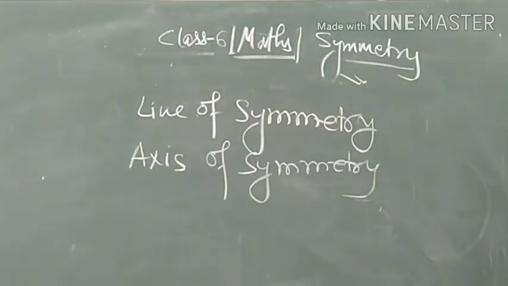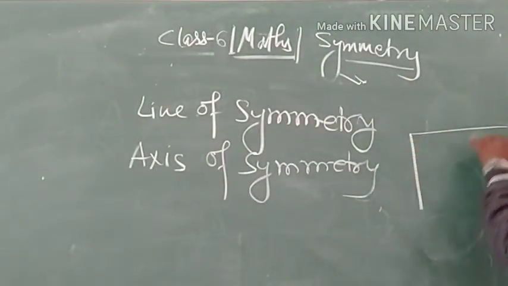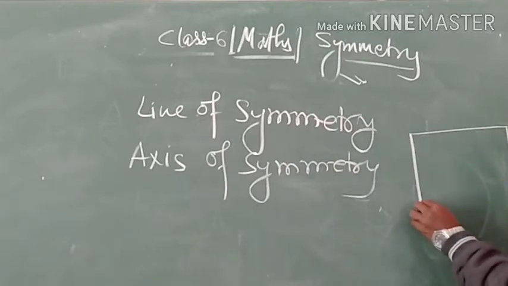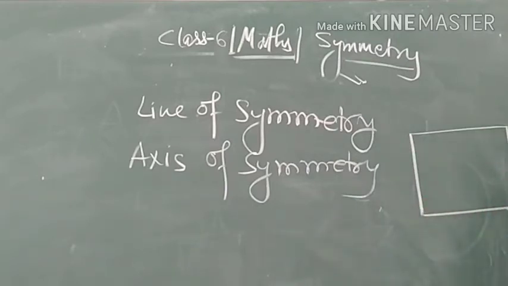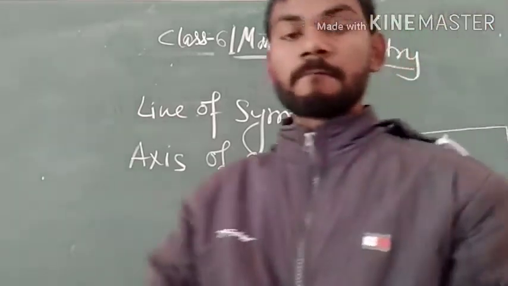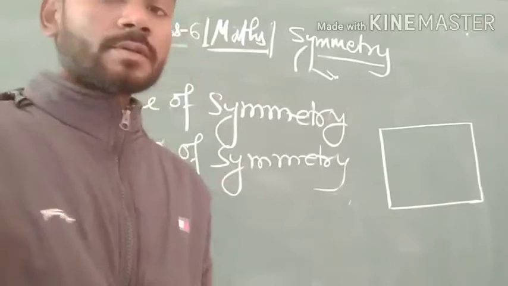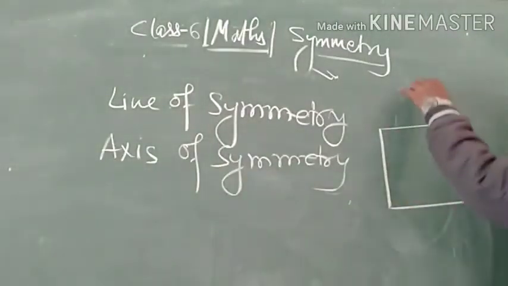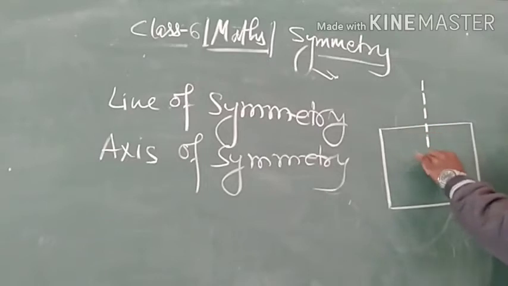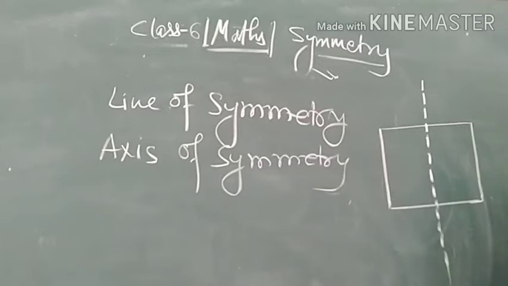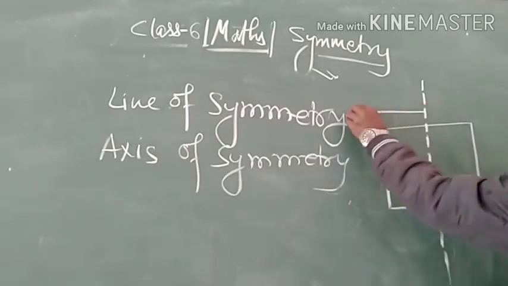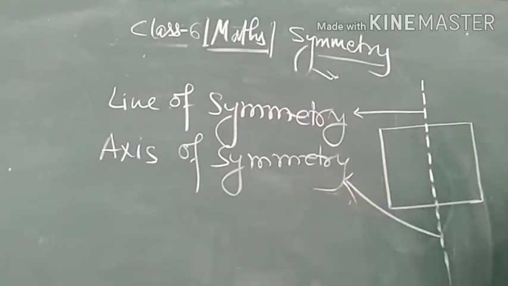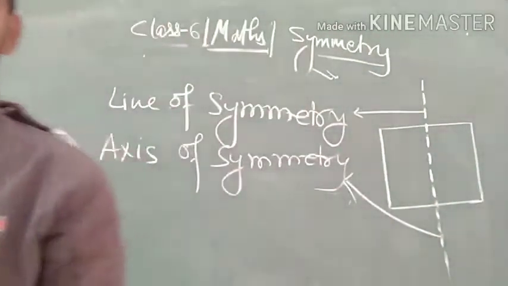Here you can see this is a square, and a line which vertically divides it into two identical halves, and hence this line is called the line of symmetry or axis of symmetry.